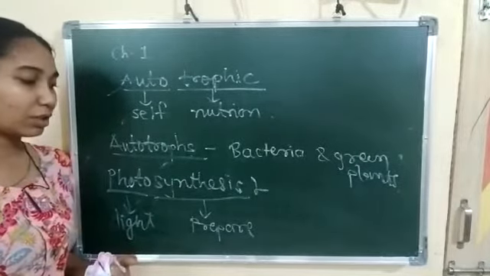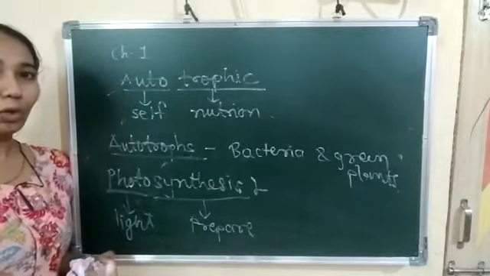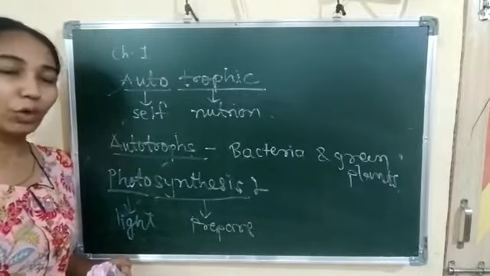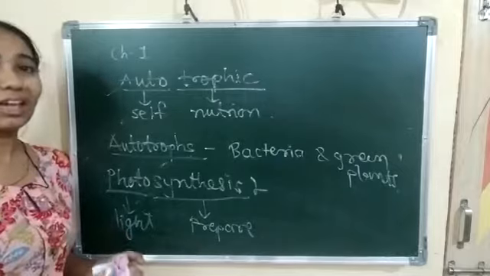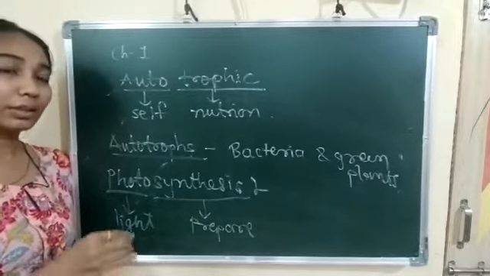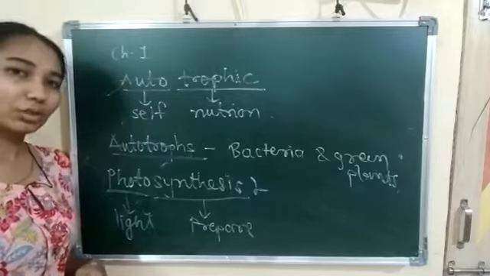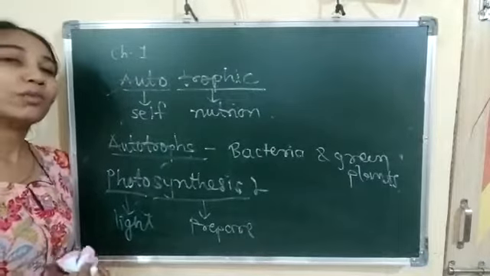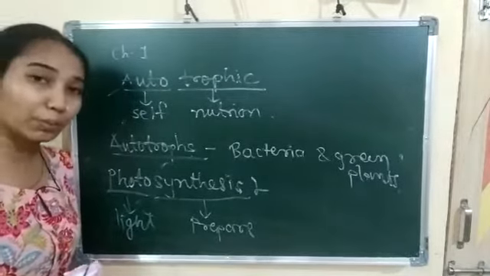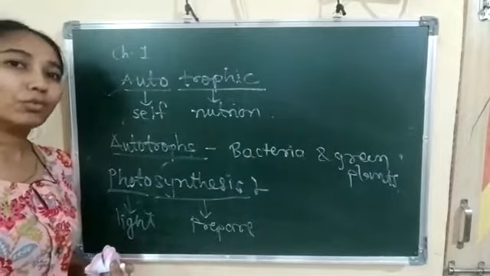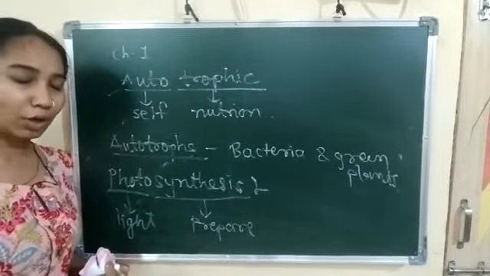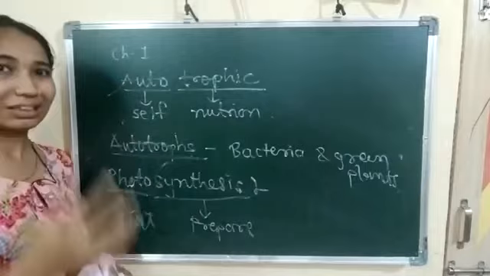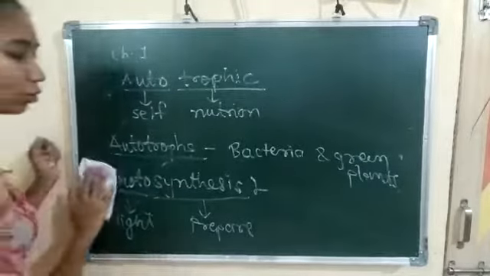Photosynthesis is the process by which organisms absorb the sunlight from the atmosphere, absorb the water from the roots, absorb the CO2, and prepare the glucose and evolve the oxygen outside. That process is known as photosynthesis. So what is photosynthesis? The word photo means light and the word synthesis means to prepare. Those organisms that absorb water from the soil, absorb CO2, and sunlight falls on the leaves, and make glucose, that process is known as photosynthesis.